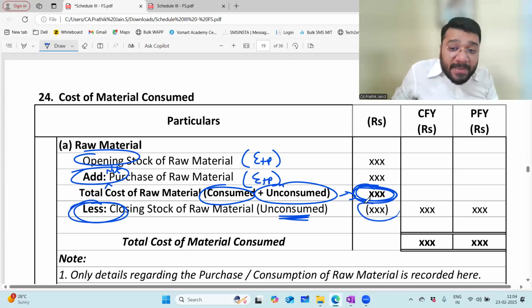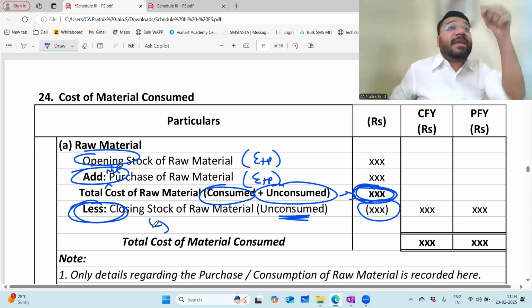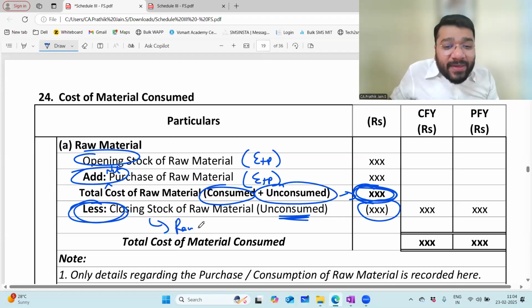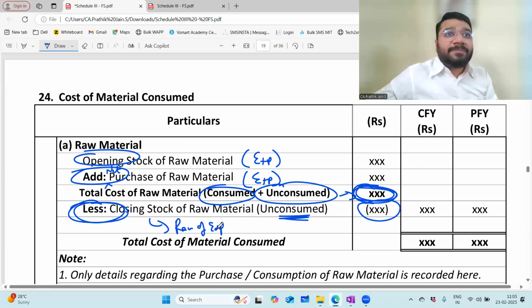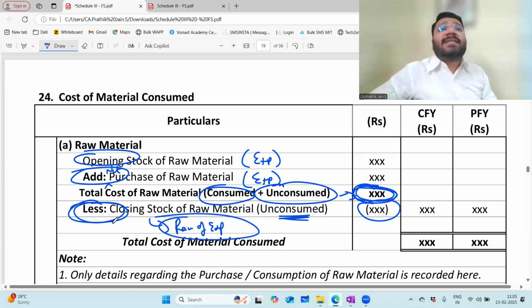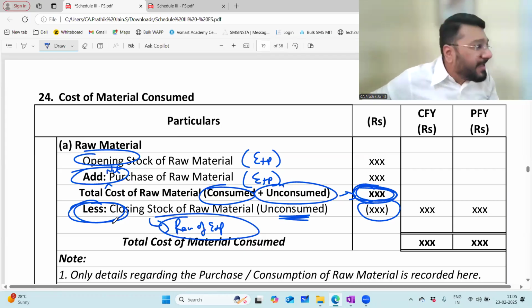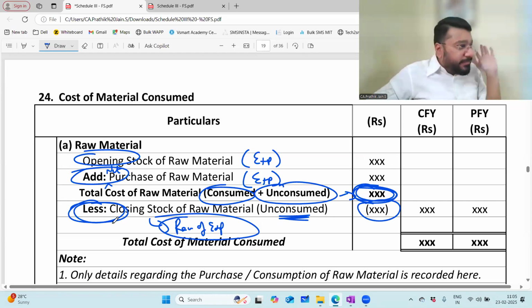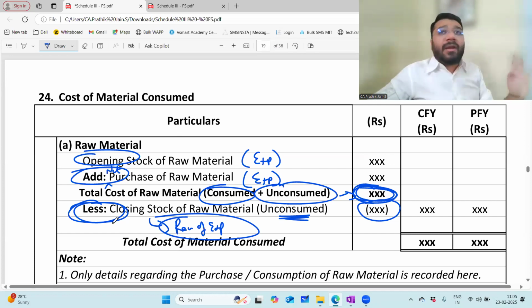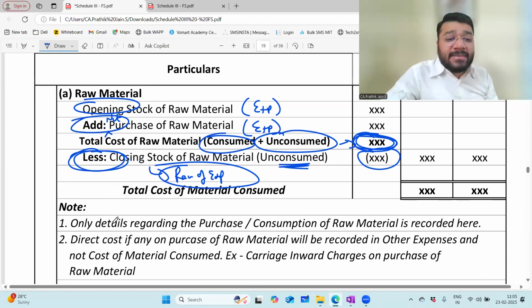So I'm reducing the expense here. What is the nature of closing stock in the trading account? Reversal of expense. The logic of this also we discussed in the first two classes. Sir, if I reverse this expense, when will I record it as expense? Next year, when this is contributing to the revenue. In simple words, the expenses which contribute to revenue of that year, which give me benefit of that year, I'll record in that year. Or else I will not record it. I'll record it later whenever I'm getting the benefit out of it. As simple as that. Which principle is saying that? Matching principle.